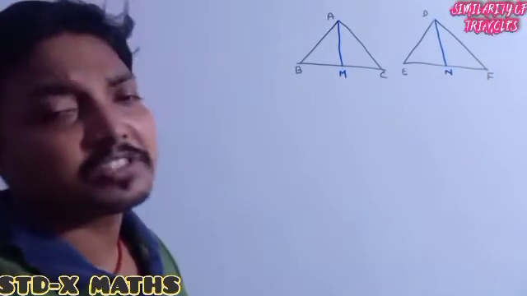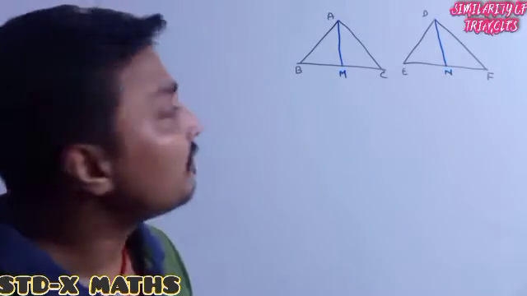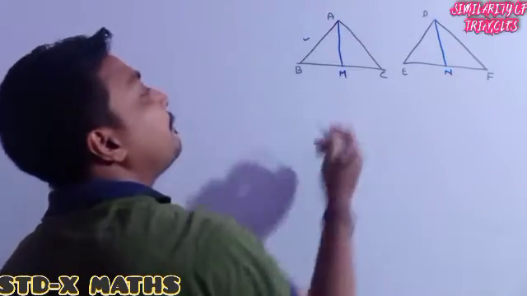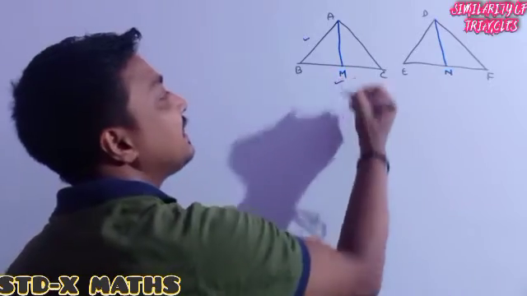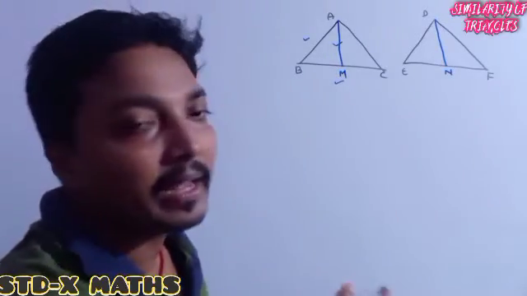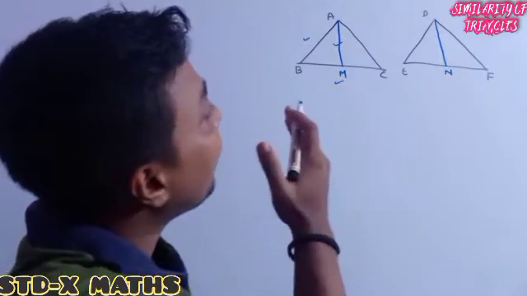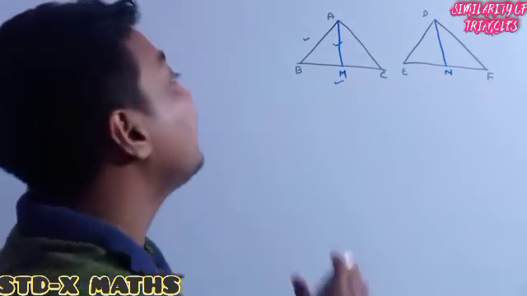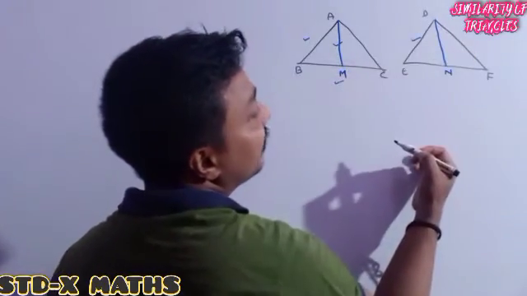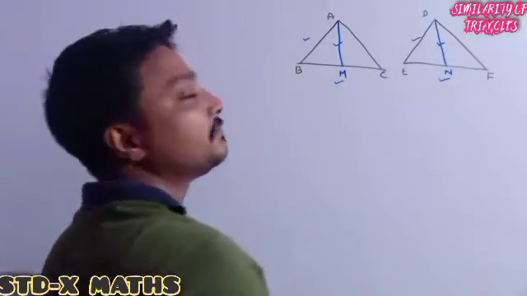In our first question, the question is given just like this. This one is AB, this one is BC, then this one is the median AM. So in the triangle ABC, the side AB, the side BC and the median AM are in equal ratio with DE, EF and DN of the other triangle.